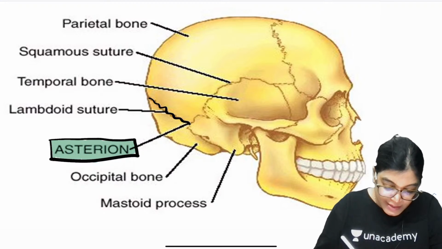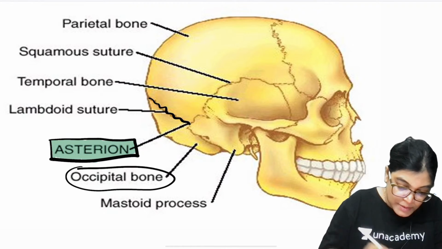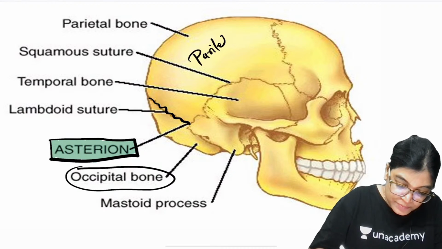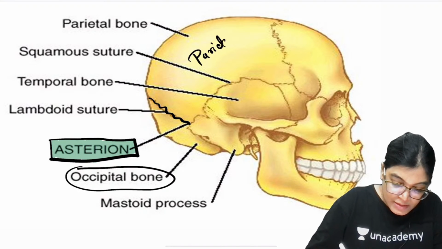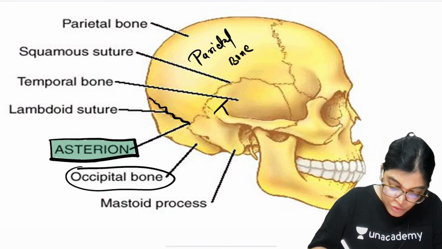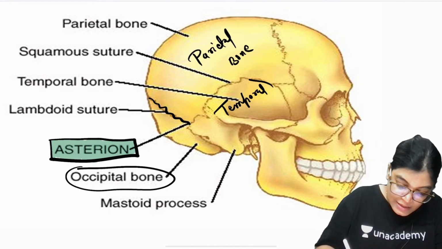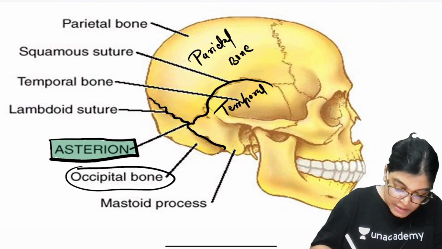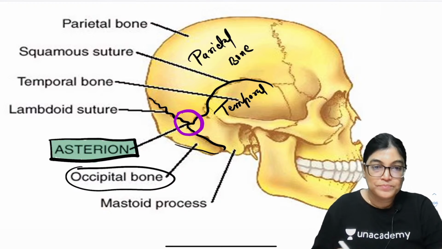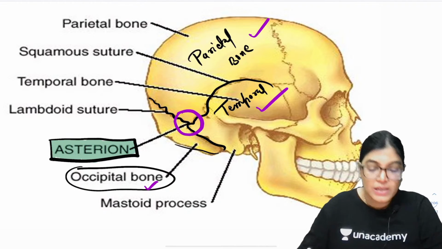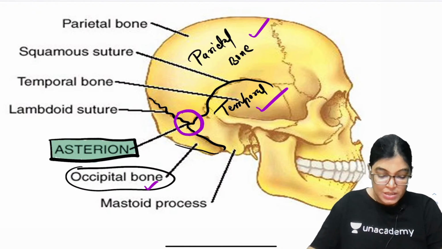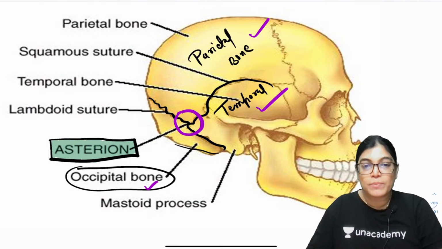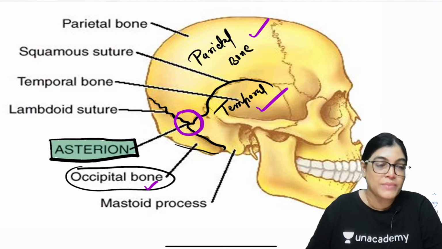lambdoid suture. Actually it is formed by the junction of three bones: the occipital bone, this is the parietal bone, and this is the temporal bone, the squamous part of the temporal. So you can see here, this is the temporal bone, this is the occipital bone. At the junction of these three bones, that is the occipital, parietal and temporal, is the asterion located. So the lambdoid suture, occipitomastoid and parietomastoid sutures, all these together join to form the asterion.